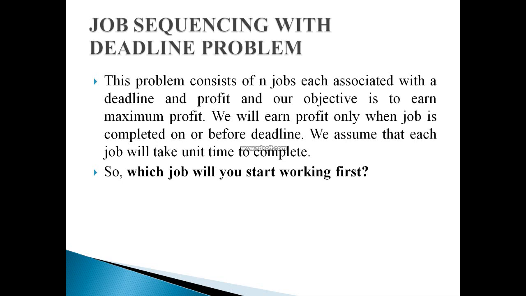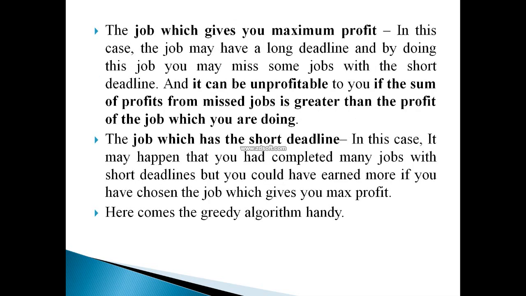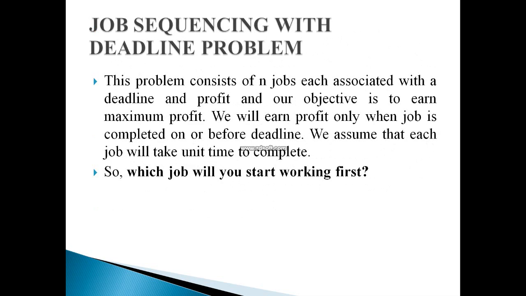This is the most important concept or logic of our job sequencing with deadline problem. Over here, first we want to know which job we should start first.